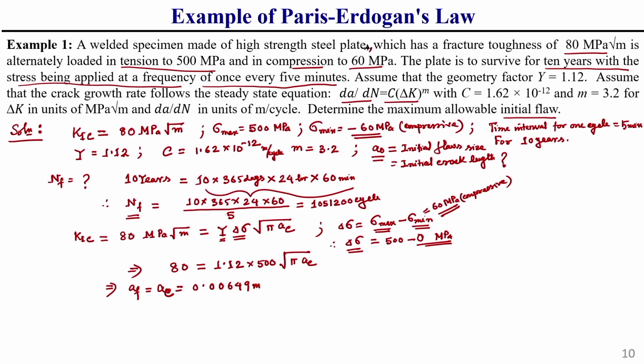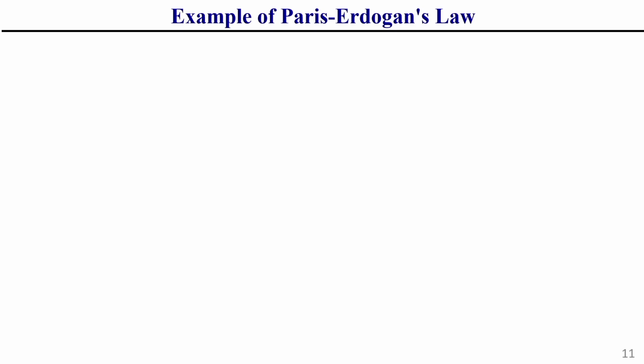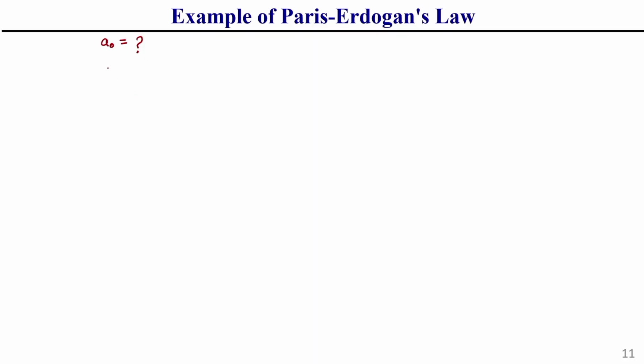Now we have this AF value. We need to find the initial crack length, A0. So our main aim is to find the initial flaw size; this is the requirement of this problem. For finding A0, we need to use the NF solution of the Paris law.